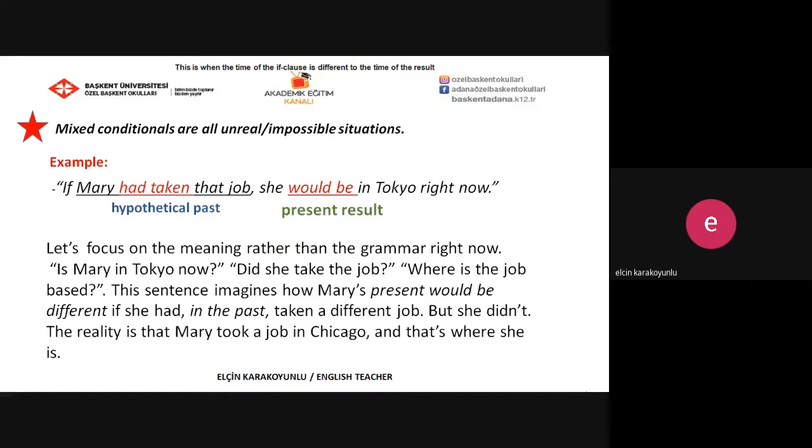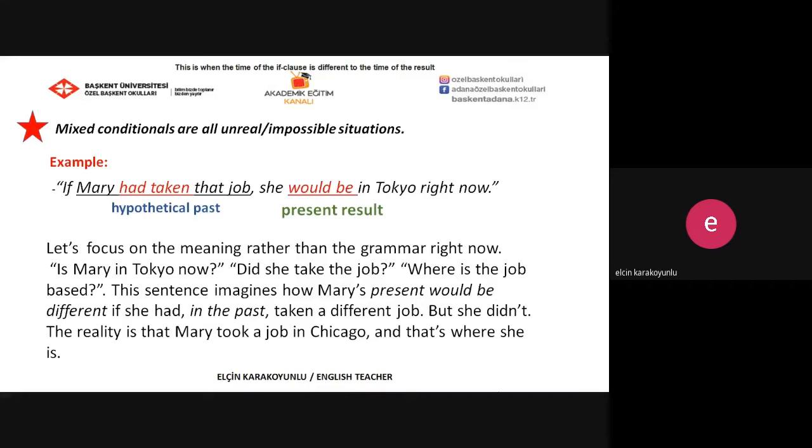Let's focus on the meaning rather than the grammar right now. Is Mary in Tokyo now? Or did she take the job? Or where is the job based? This sentence imagines how Mary's present would be different if she had in the past taken a different job. But she didn't. She didn't take the job, so she isn't in Tokyo right now. The reality is that Mary took a job in Chicago and that's where she is now.